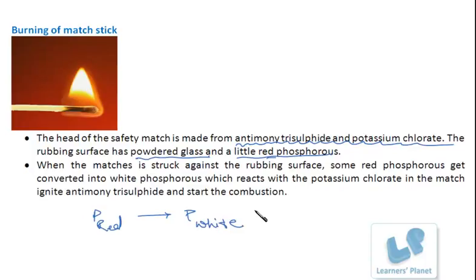This white phosphorus reacts with the potassium chlorate present over there, which ignites antimony trisulfide and starts the combustion. And thus the matchstick produces this fire. And wood is of course there, which can burn. So this is all about combustion.